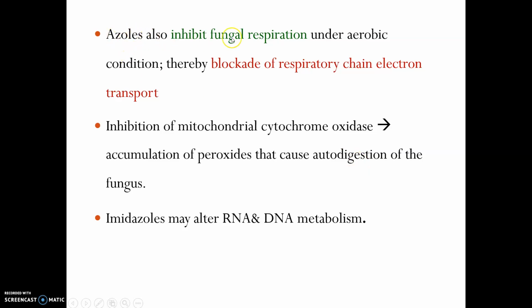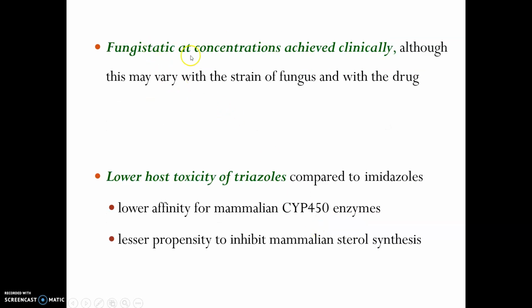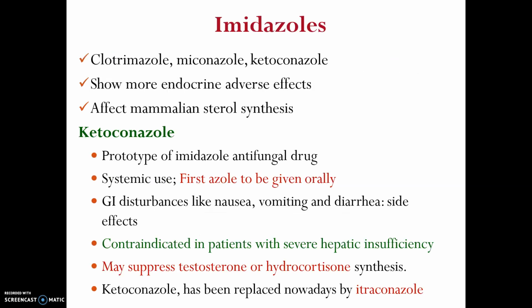Azoles also inhibit fungal respiration by inhibiting the respiratory chain electron transport. Imidazoles may alter RNA and DNA metabolism. They are fungistatic at clinically achieved concentrations, although this may vary with the strain of fungus. If the strain of fungus is very different, the clinical presentation and clinical concentration of the drug may change. Triazoles have lower host toxicity because of lower affinity for mammalian cytochrome P450 enzymes.